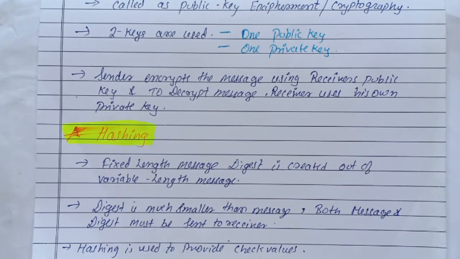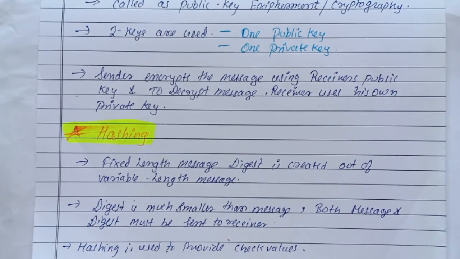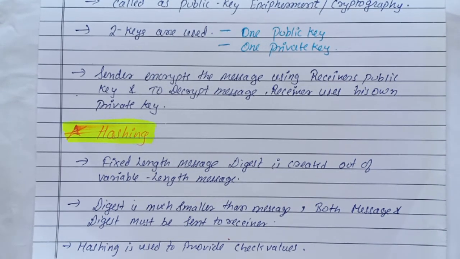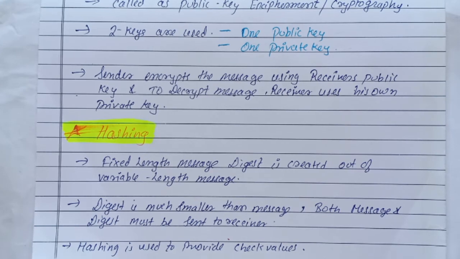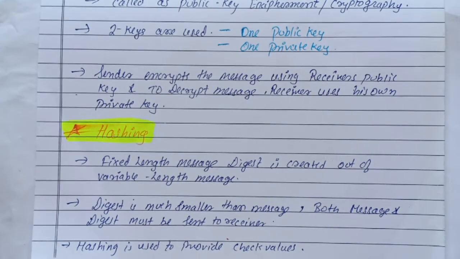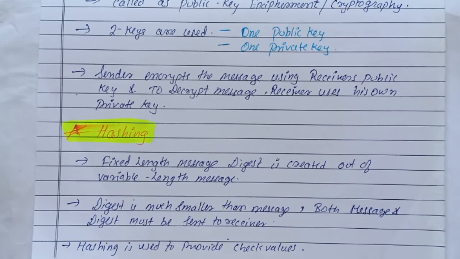Third is hashing. A fixed length message digest is created out of a variable length message. This digest is much smaller than the message. Both message and message digest must be sent to the receiver so as to be useful. Hashing is used to provide some check value. All these terms we will learn in my next videos, and we already have seen the mathematics used in cryptography. We will move towards symmetric key encipherment in my next video.